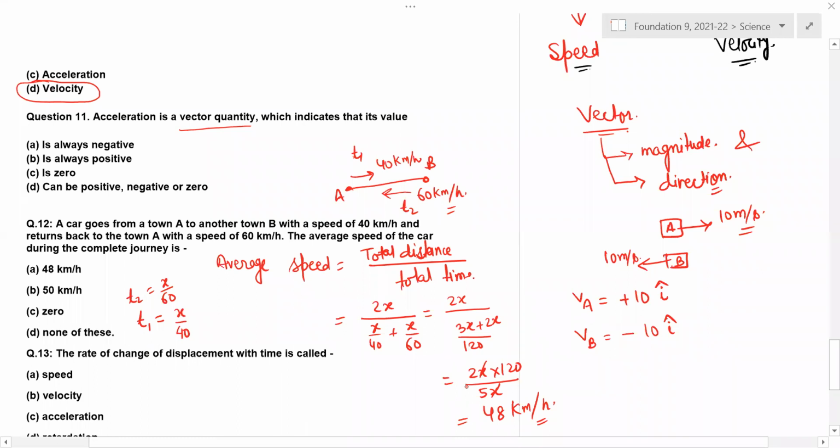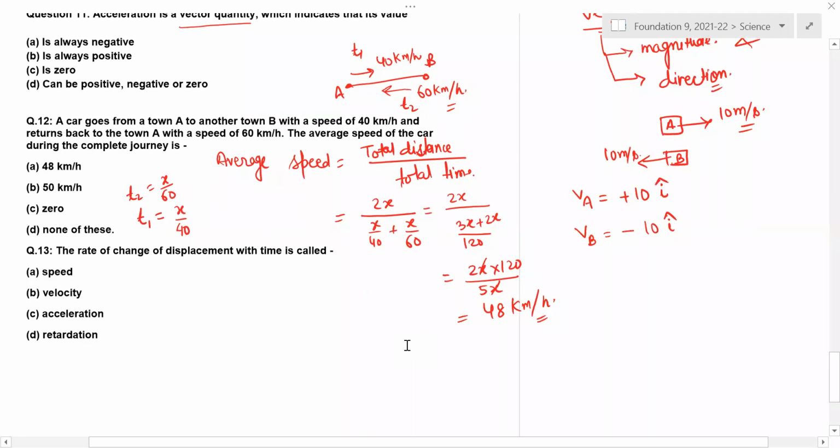The 13th one. Is it clear for everyone for question number 12? Yes, sir. A rate of change of displacement with time is called what? Velocity. Sir, they told with time. The rate of change of displacement is also called velocity, and displacement with time is also called velocity.